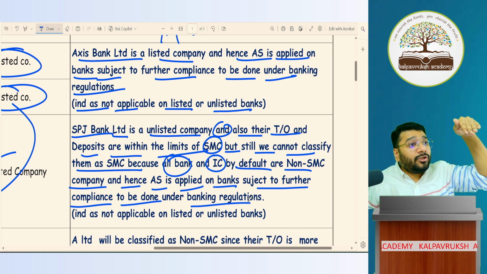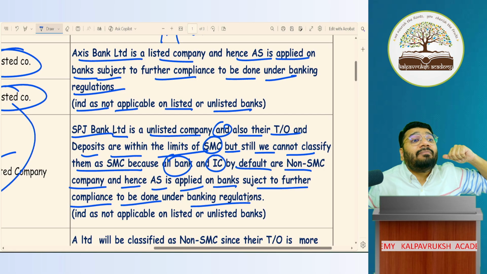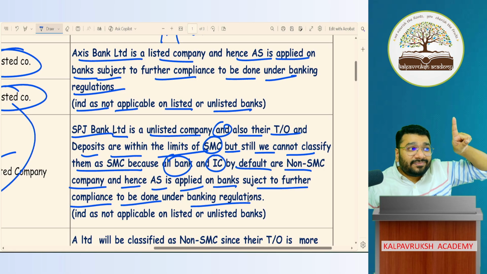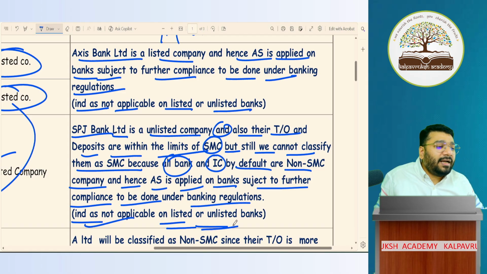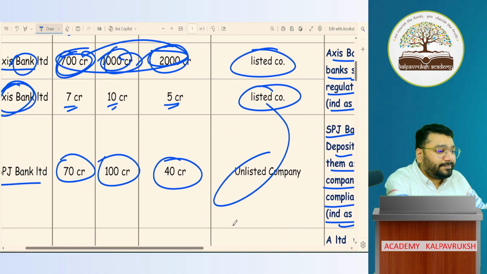But before that, you have to follow the regulations given by RBI. So RBI regulation first, then comes AS. So Ind AS is not applicable for listed and unlisted banks. Got it? Not got it?